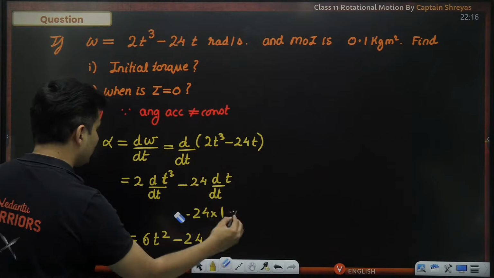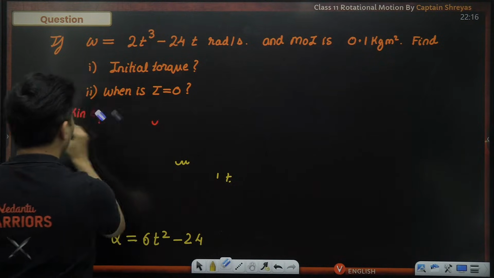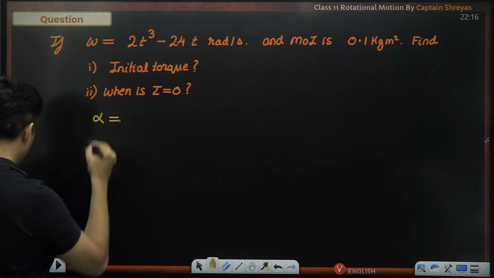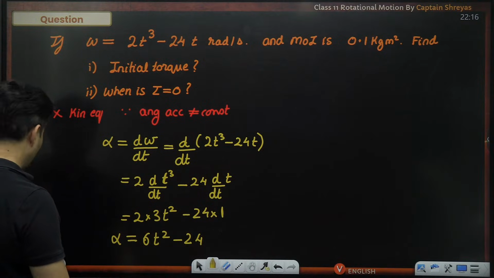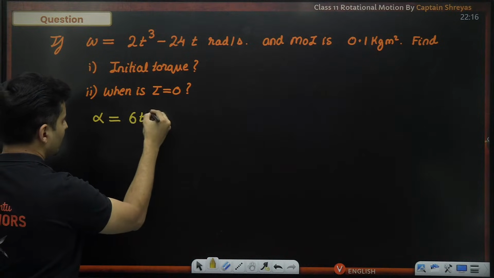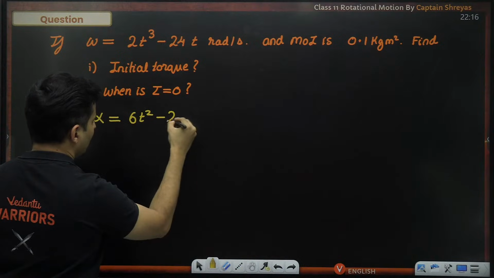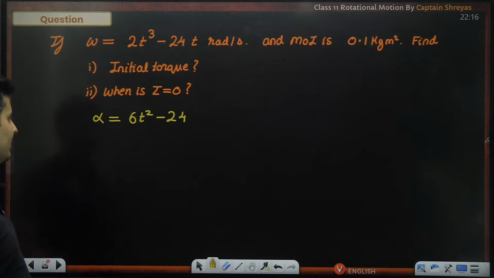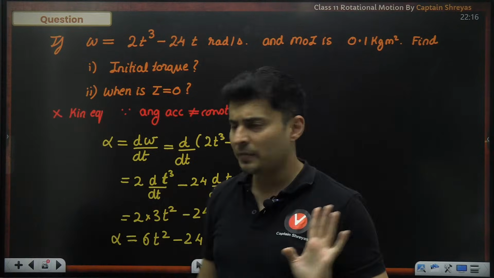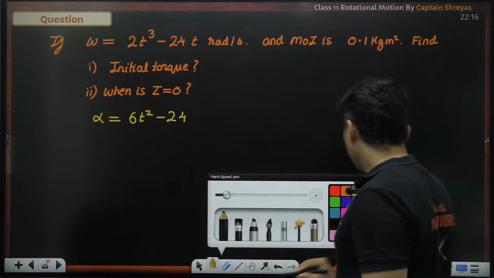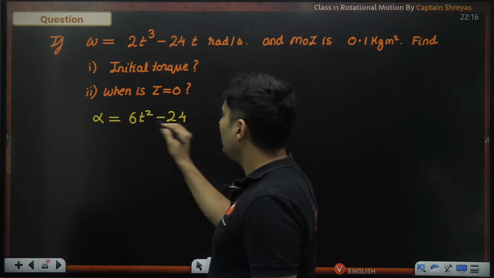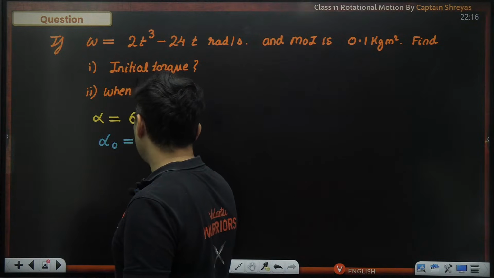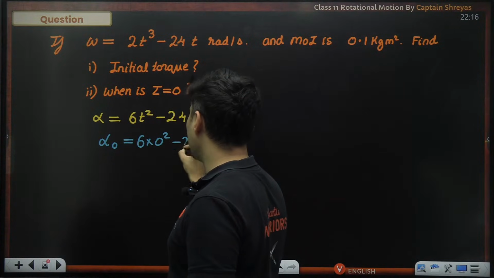This will be my starting point for both the questions. Once I know the value of alpha from derivatives, which is 6t square minus 24, I will use this to find the initial torque and when the torque is zero. This procedure is clear. Now, what is the initial torque going to be? We need the initial alpha. Alpha at 0 will be 6 multiplied by 0 square, putting time as 0, minus 24.